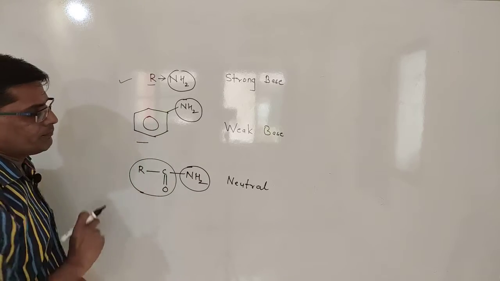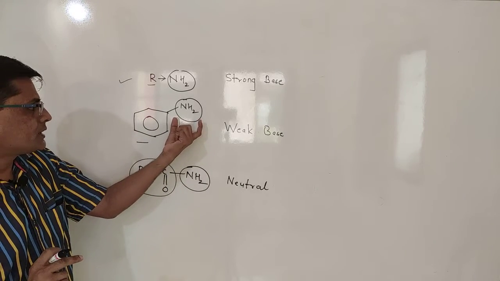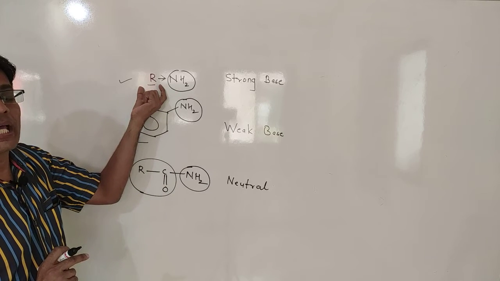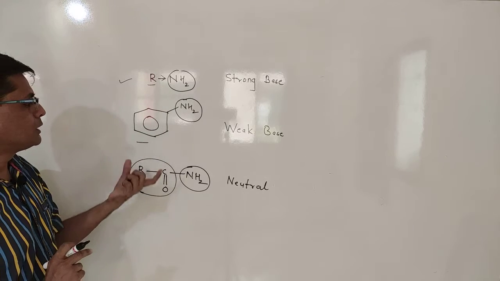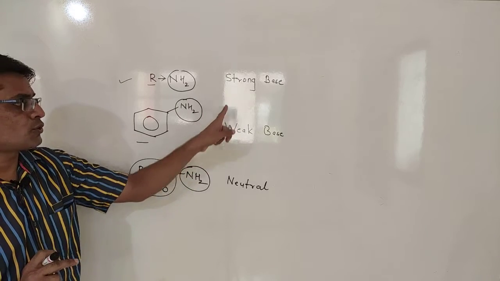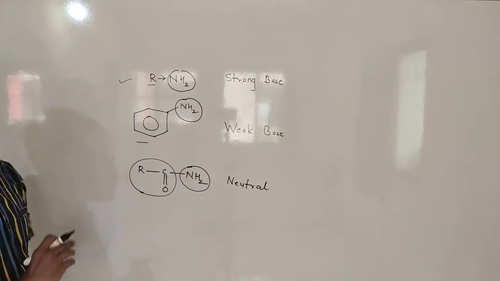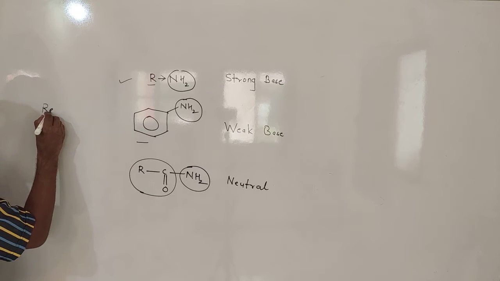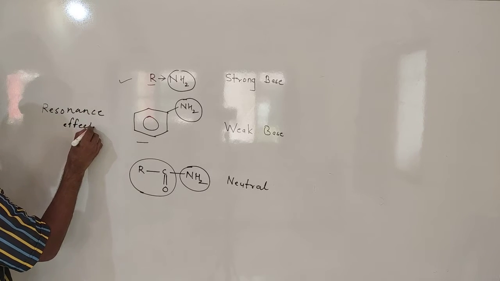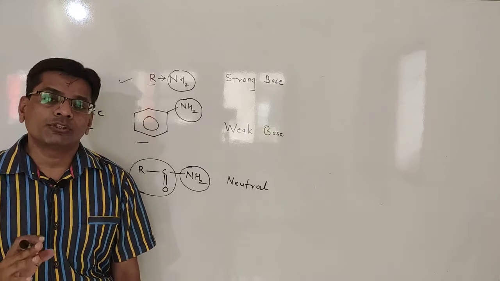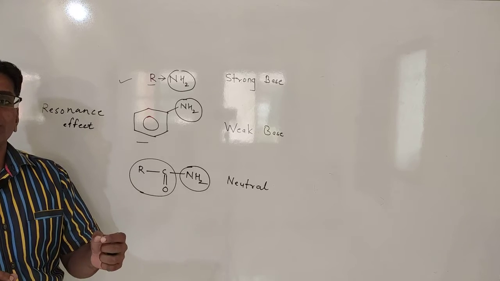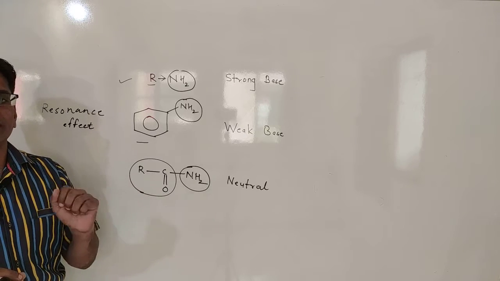Now come to aniline. The only difference is that this NH2 is attached to the aromatic ring, while here it is attached to an alkyl group. Due to the presence of this aromatic ring, the property changes from strong base to weak base. This is due to the resonance effect. In the last lecture we already studied what is meant by resonance effect: it is the delocalization of pi electrons through a conjugated system.